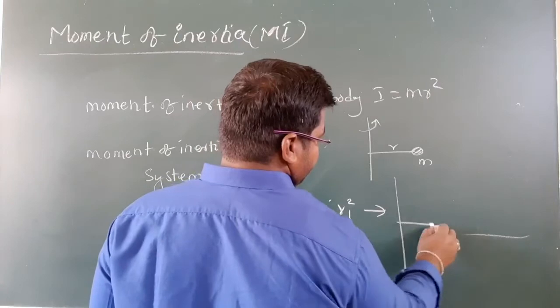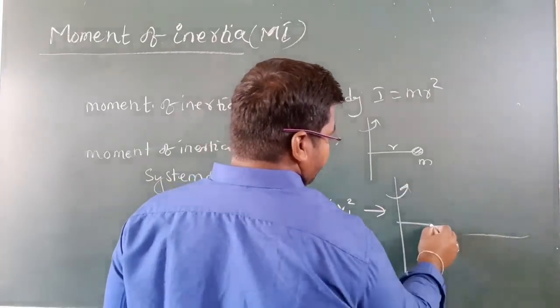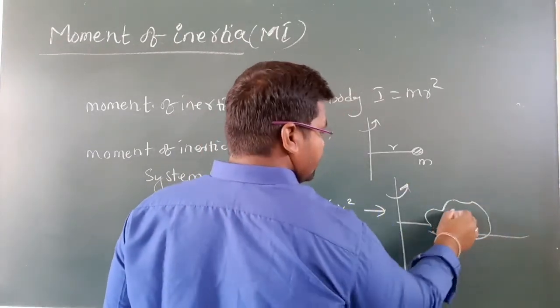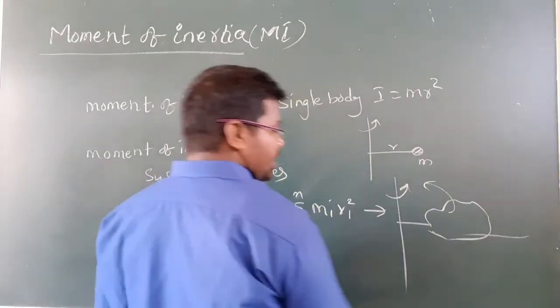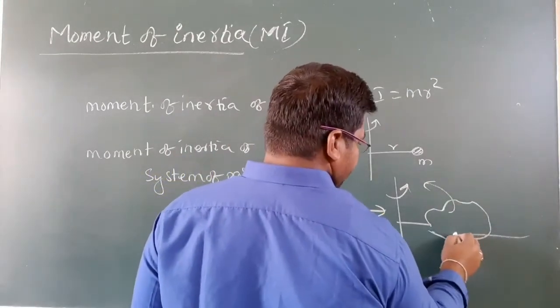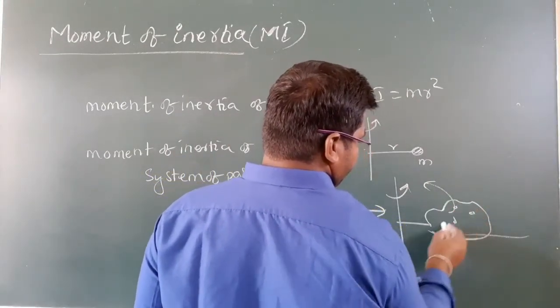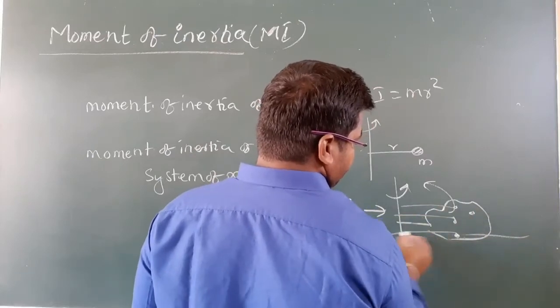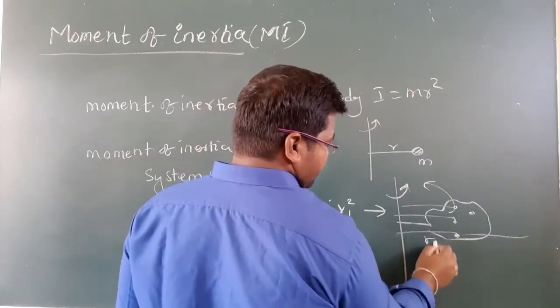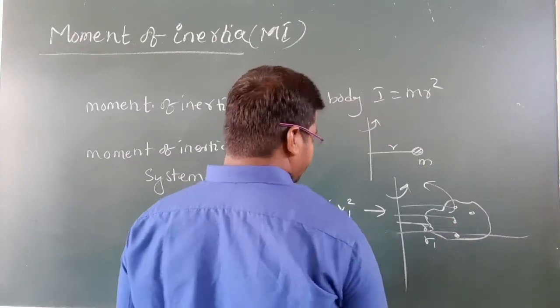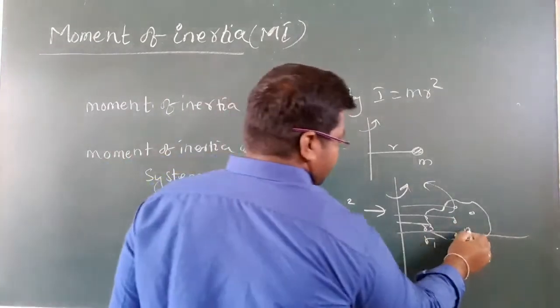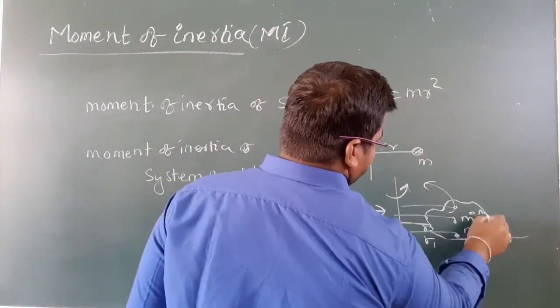Consider a body rotating about a fixed point, with particles of masses m1, m2, m3 at distances r1, r2, r3.